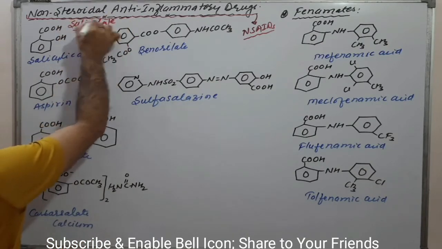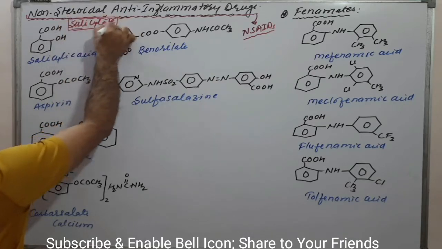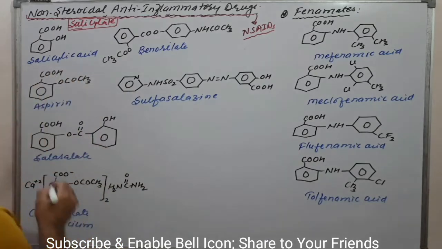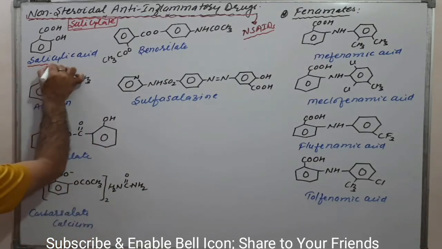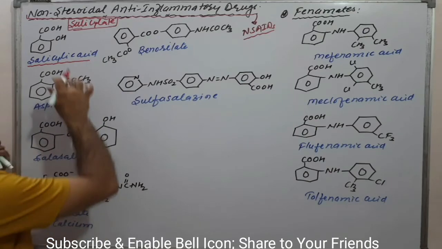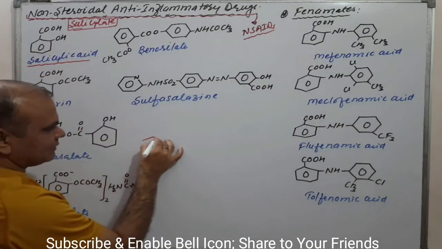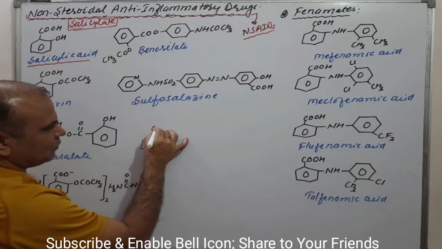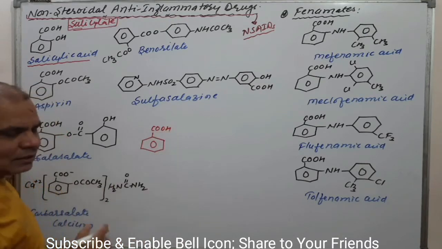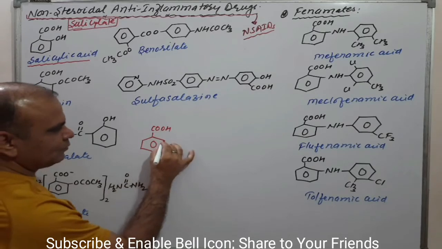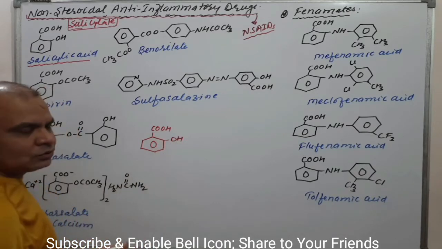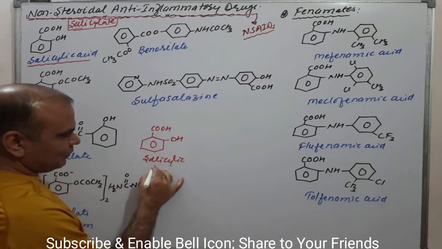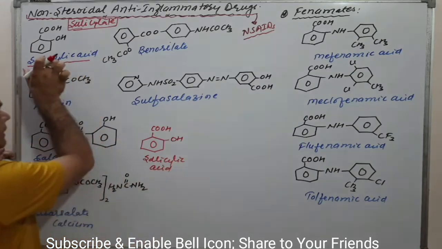The first category, salicylates, are the salicylic acid related agents. Clear? The first drug is salicylic acid. What is salicylic acid? The drug structure is very simple. Benzene, if it has a COOH group, will become benzoic acid. If I put an OH group on the ortho position, then it will be salicylic acid. This is salicylic acid.